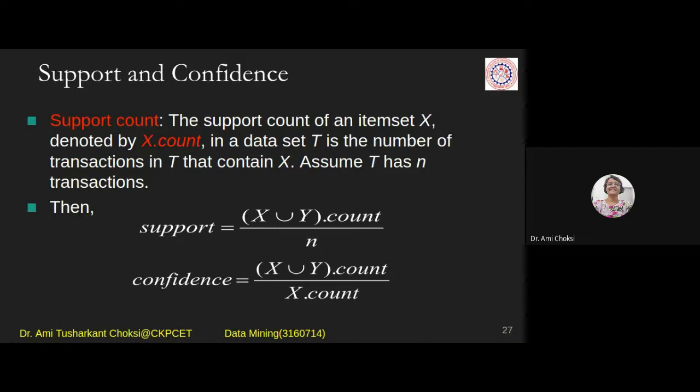So what I'll do is, I'll find the count of the transactions where bread and butter is available together, right? We have seen that example also. Individual items count we have found to check whether that item is frequent or not. Then after we have considered bread and butter wherever they were available. So that count also is important to us, right? That union count, bread and butter, both are available. Bread comes first, butter comes later. No, butter comes first, bread comes later. Sequence doesn't matter to us, right?